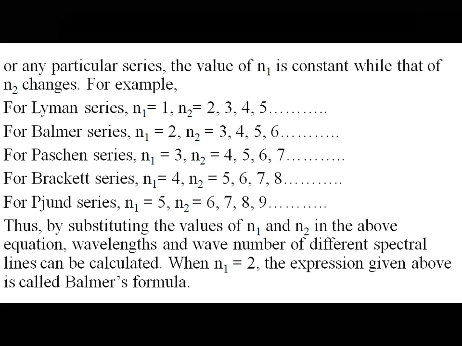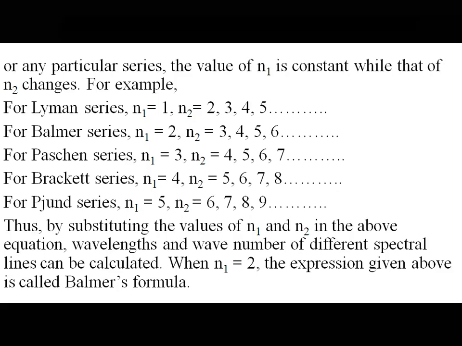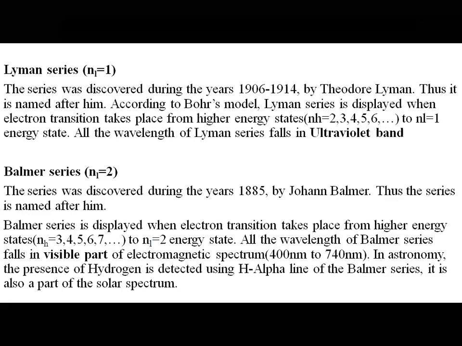So by substituting the values of n1 and n2 in this equation, wavelengths and wave numbers of different spectral lines can be calculated. When n1 is 2, the expression given above is called Balmer's formula, because the series pertains to the Balmer series. So let us try to understand all these series in a detailed manner.